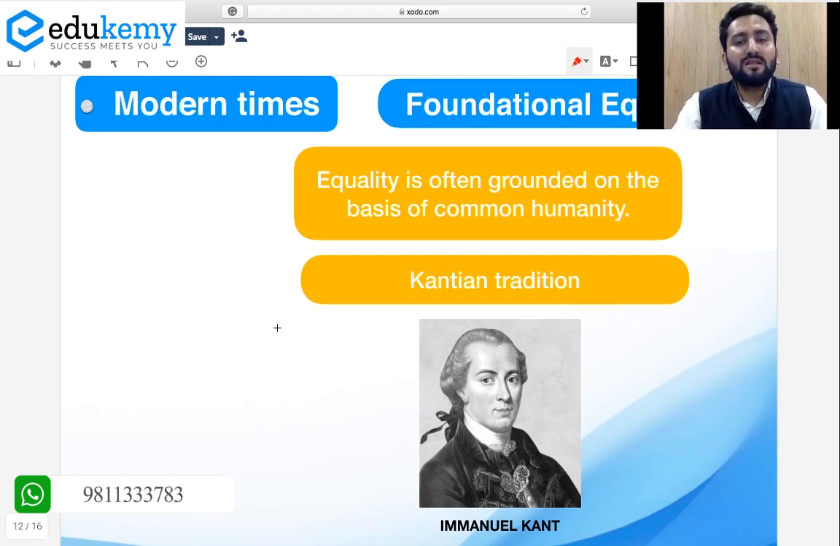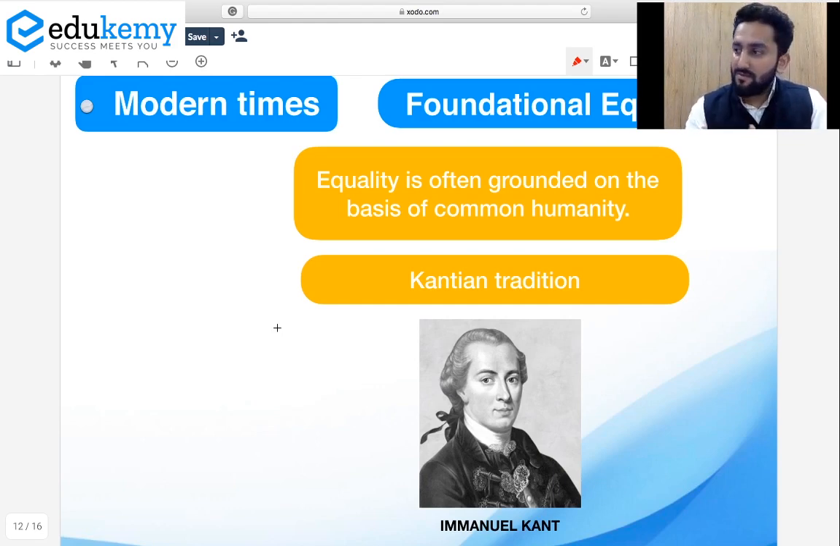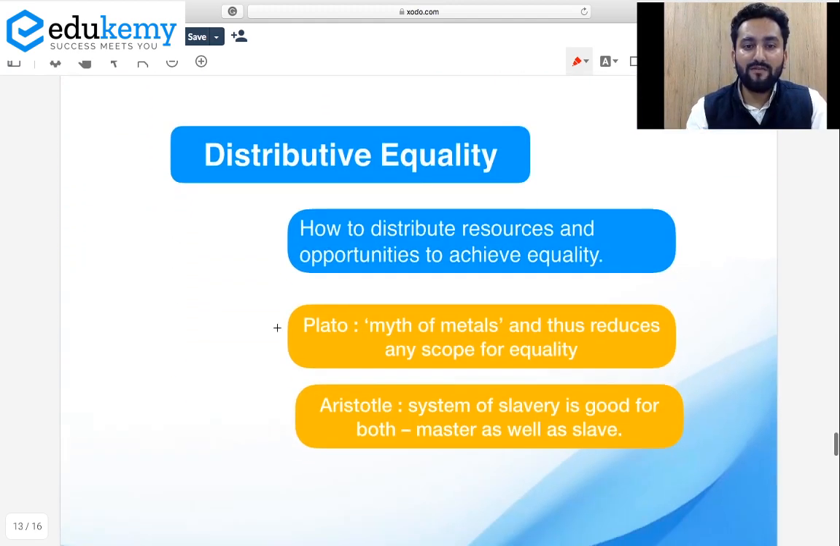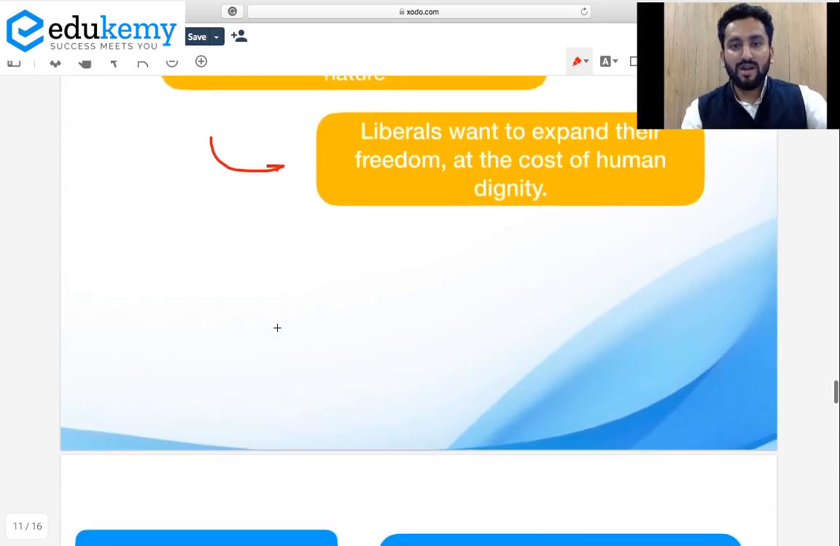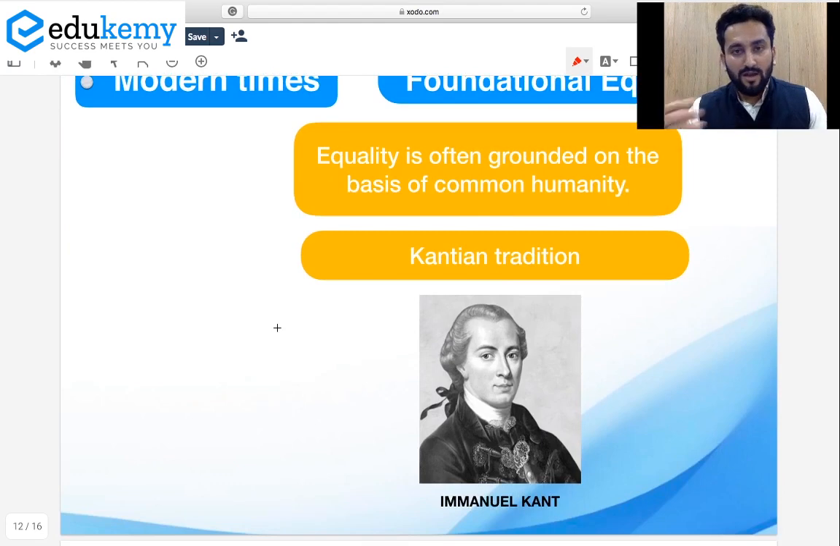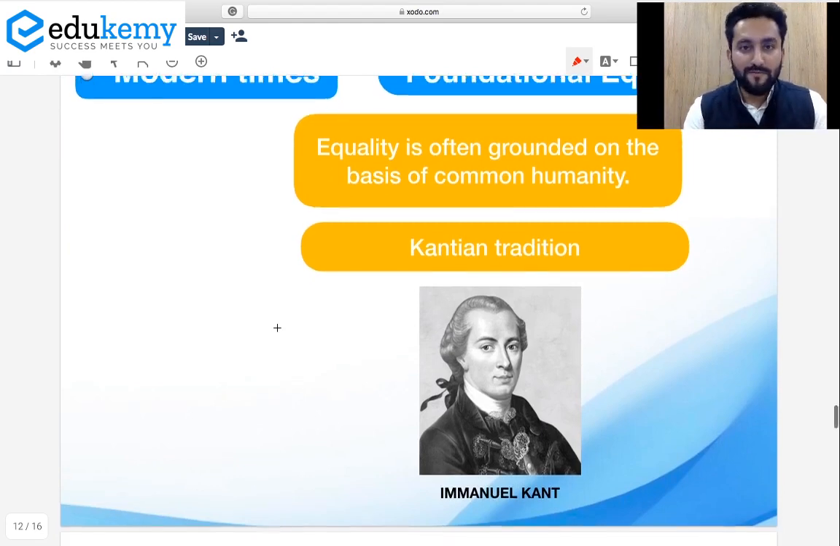And the major tradition under this is Kantian tradition, given by Immanuel Kant. Whenever you talk about human dignity, you talk about Immanuel Kant. In modern times, whoever actually pushed the idea of equality in terms of wider acceptance, credit should be given to Immanuel Kant. Okay? Because he was saying, because we all are human, common humanity, that is why human dignity is inviolable. You cannot take it away. So that was the foundational aspect of equality. Means the logic for religion, then the logic which was later accepted in modern times, was common humanity.